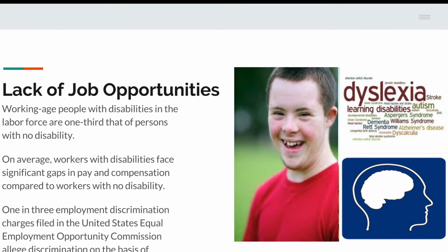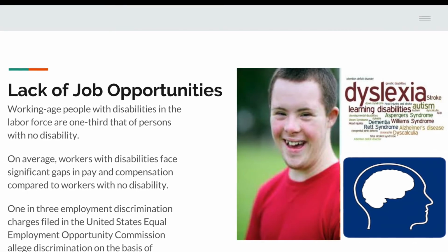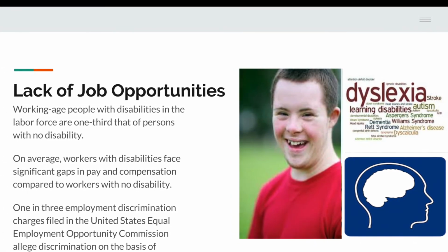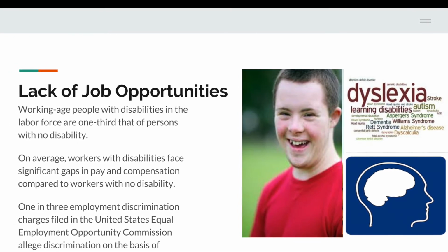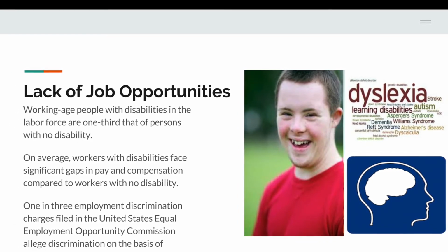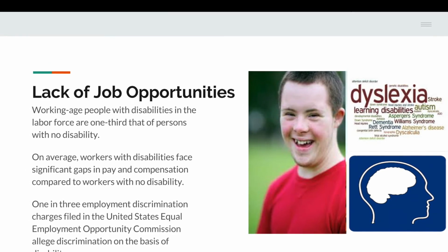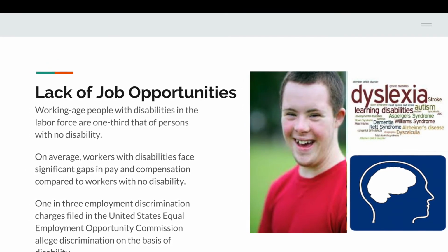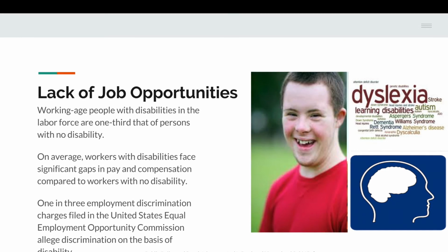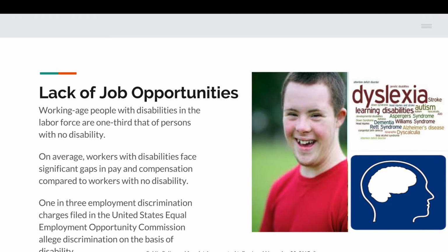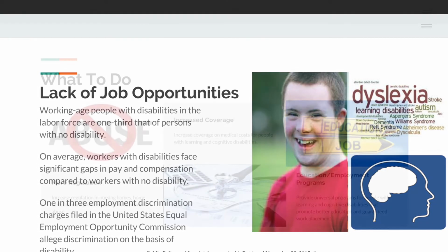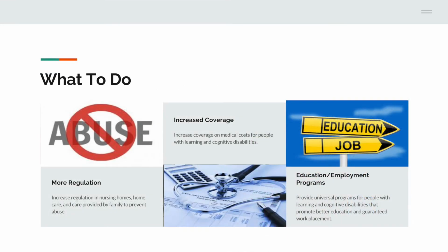It is also known that 1 in 3 employment discrimination charges filed in the United States Equal Employment Opportunity Commission allege discrimination on the basis of disability. These statistics express the large inequality that is prevalent for this population today, despite having commissions like the United States Equal Employment Opportunity Commission. These issues show the need for change and promote equality for this population.